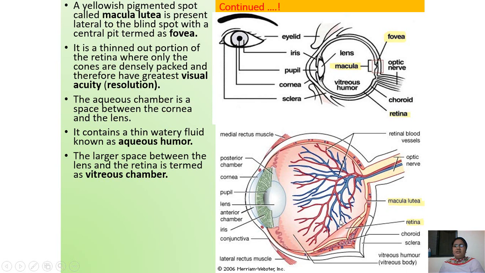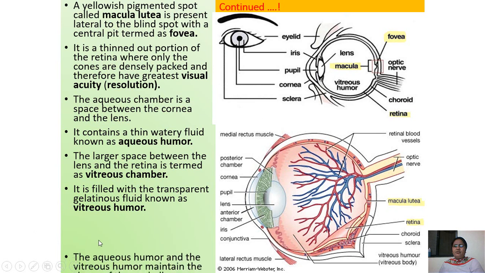This is the vitreous chamber. It is filled with a transparent gelatinous fluid called the vitreous humor. In this figure also you can see the space between the lens and the retina, the vitreous humor.